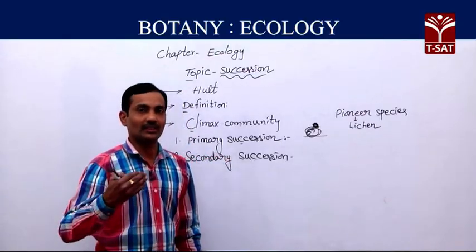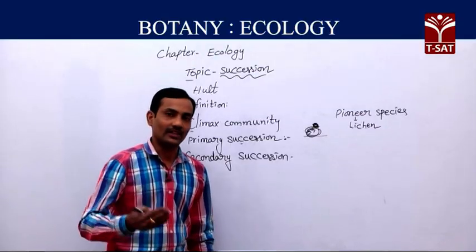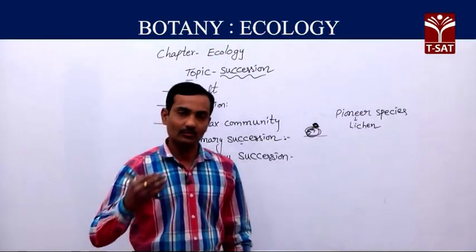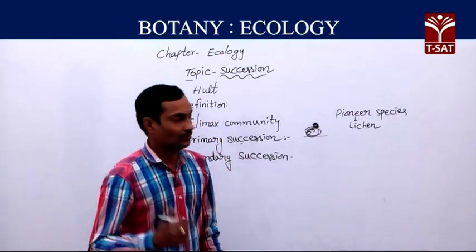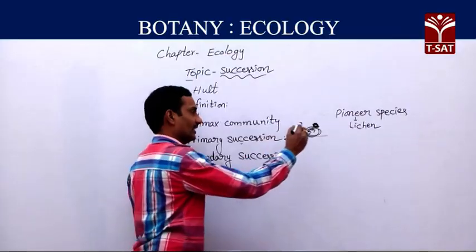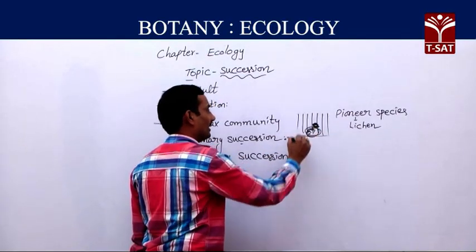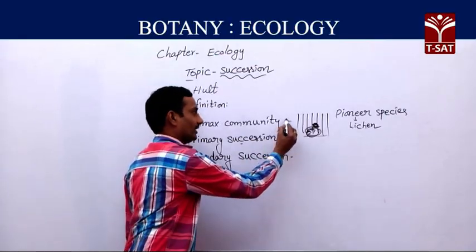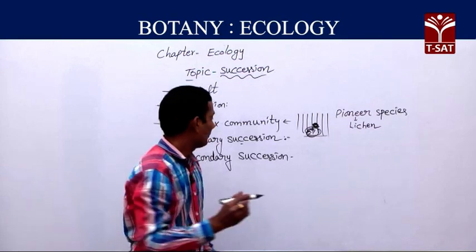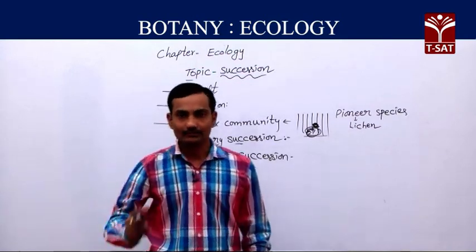Moss plants are replaced by pteridophytes. Pteridophytes are replaced by gymnosperms. Gymnosperms are replaced by angiosperms. All these changes lead to the appearance of a final plant community, that is the climax community. This type of succession is known as primary succession.